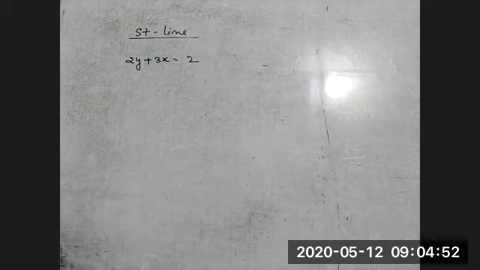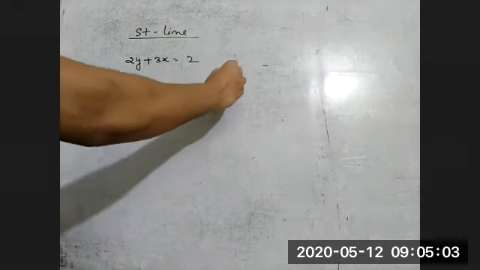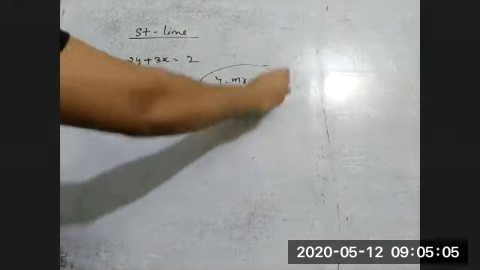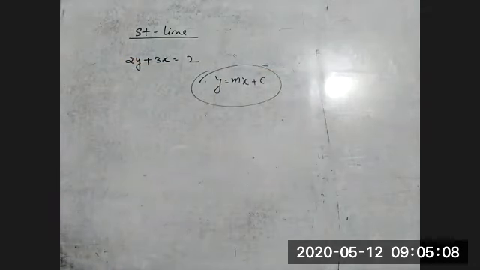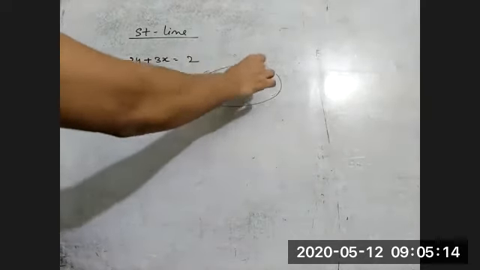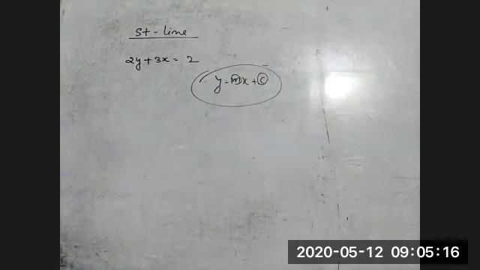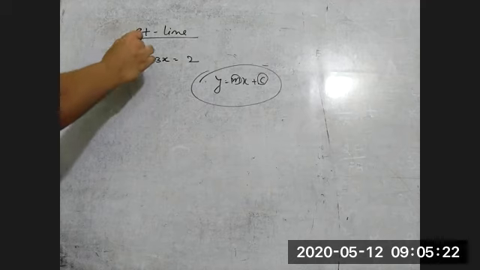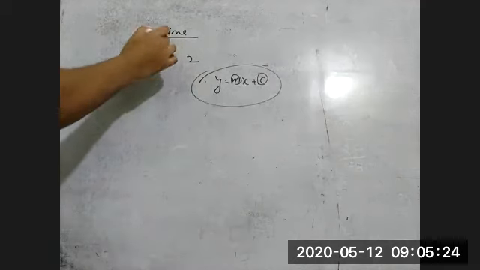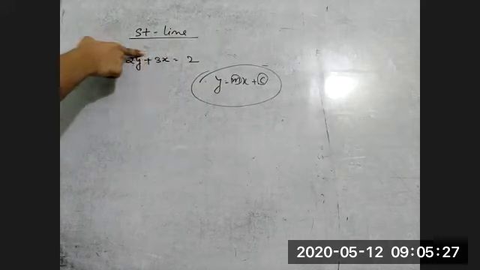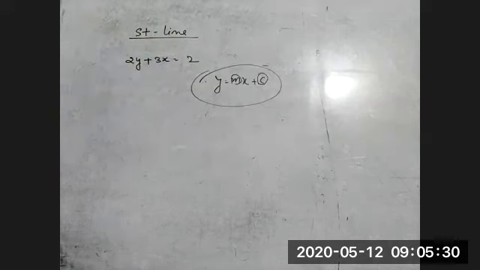See, here you can see the equation is not given in a standard form, because we know that the equation of a straight line in standard form is y is equal to mx plus c. If we get the equation in this form, then we can identify the value of m and the value of c, and then we can plot the graph. But here you can see this is a linear equation because the power of y and the power of x is 1. So this is the equation of a straight line.